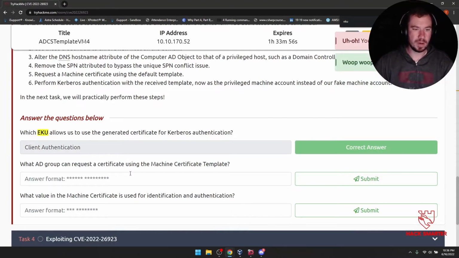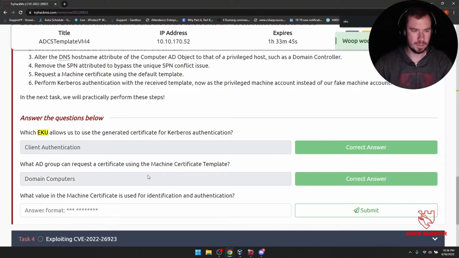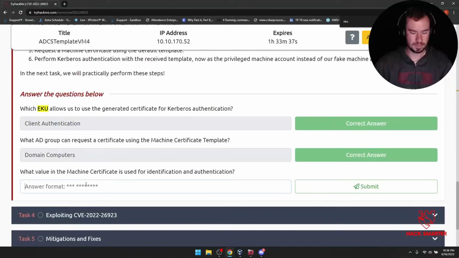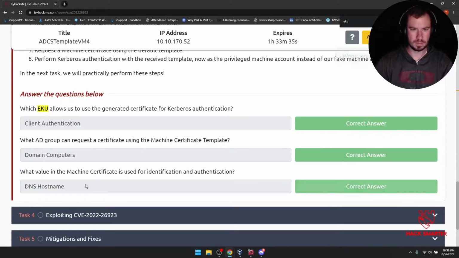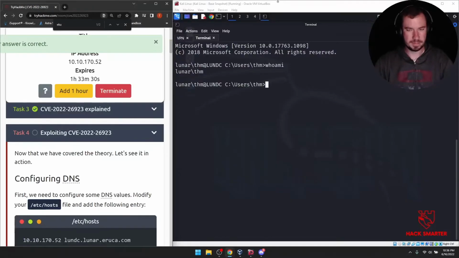What AD group can request a certificate using the machine certificate template? That wouldn't be domain users, but domain computers, I think? Yep. What value in the machine certificate is used for identification and authentication? I believe the DNS host name. Boom. Let's keep moving. Let's do some hacking.